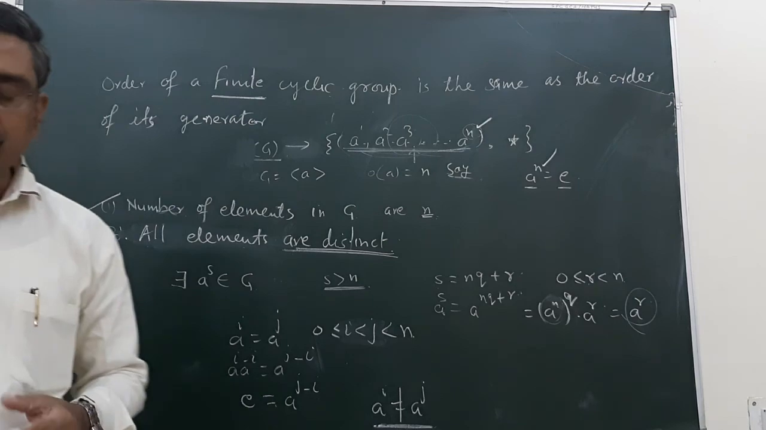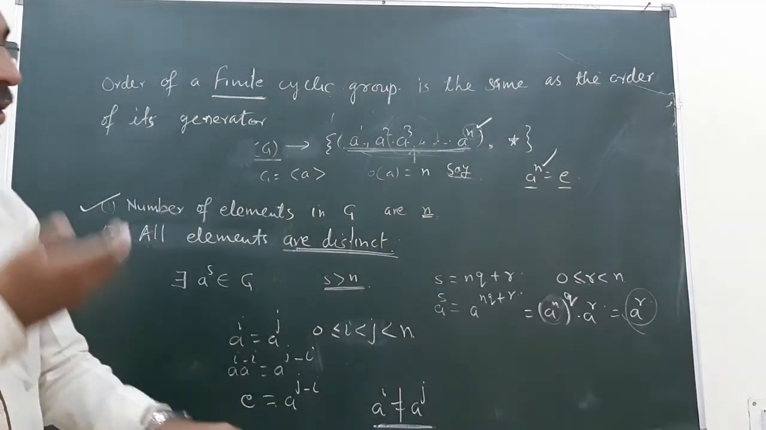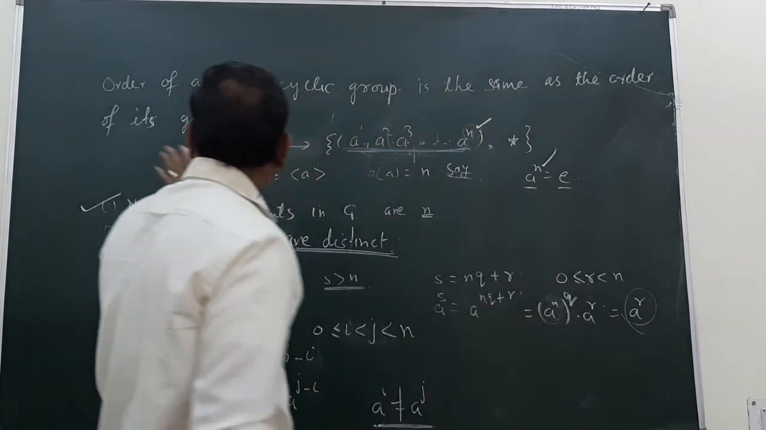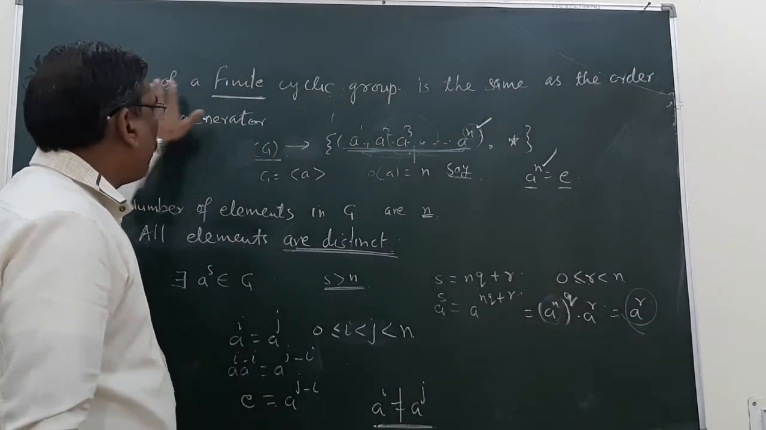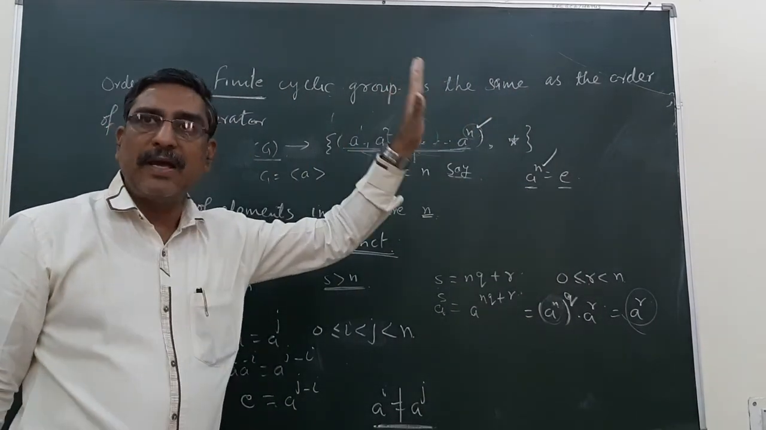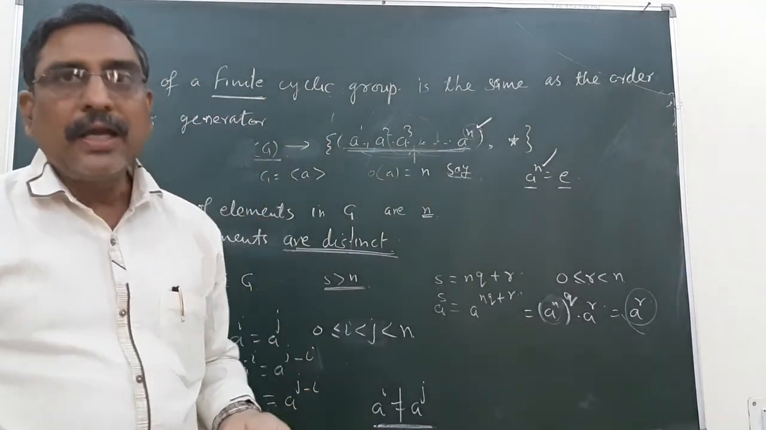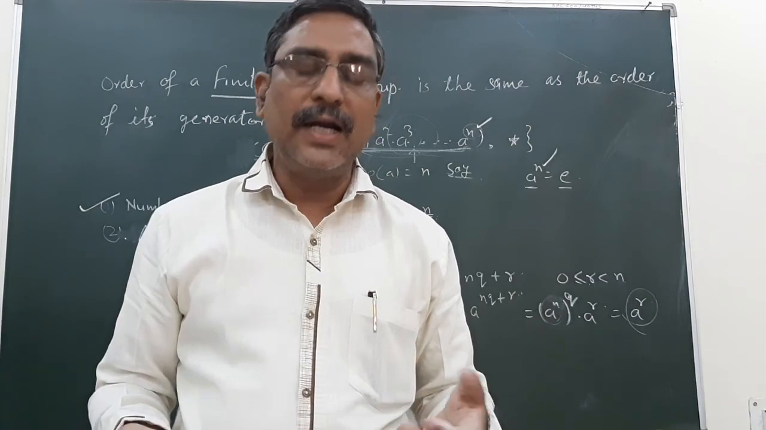So now we can say that the order of a finite cyclic group is the same as the order of its generator, which we have seen through our examples earlier.